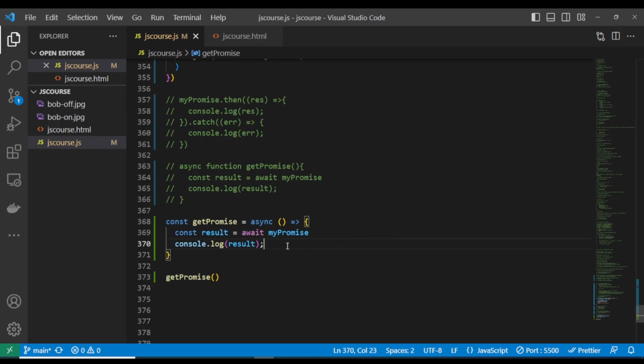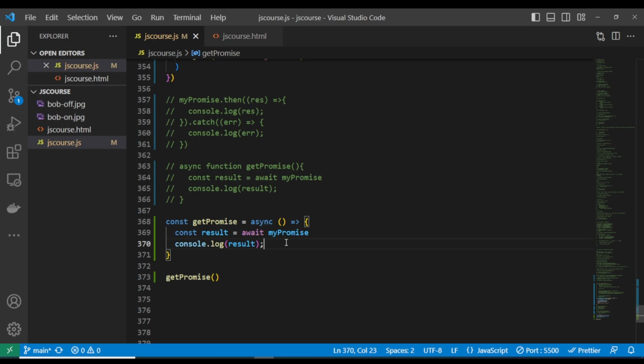Okay, so now let's quickly talk about the try catch block. If you want to call this promise in a normal function and you want to use the async and await, there is no way you can handle the error if this promise returns an error. The only way you can handle the error is using the try and catch block. When you are using async and await and you want to call a function that returns a promise, any promise response you are getting, you have to use the try and catch block so that you are able to handle the error.